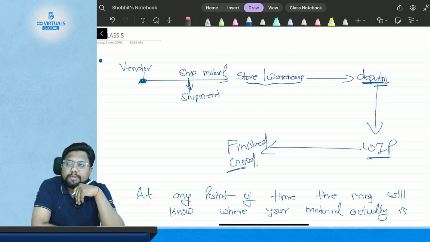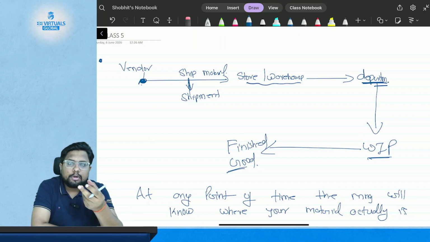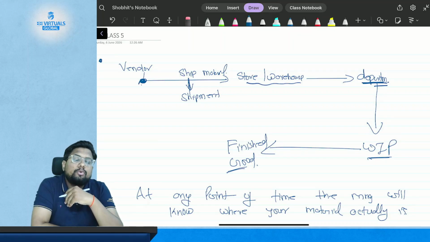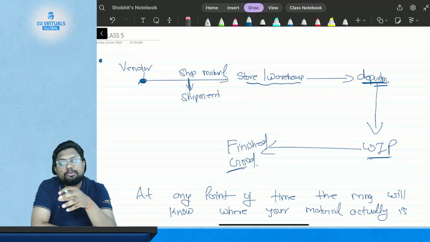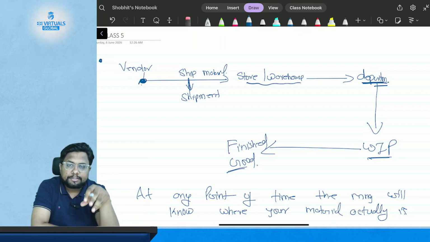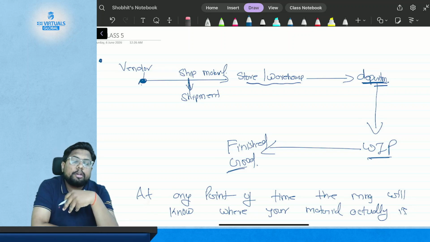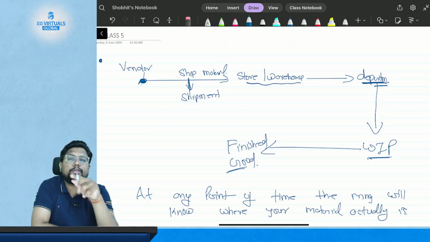Let's start with a basic example. When you order anything from Flipkart or from Amazon, you know where your ordered item is, because every time the item moves from one place to another, you get a notification or your status is updated on the order side. You know that the order has been placed. You also know when the order has been shipped from the vendor. You also know when the order is with the warehouse. You also know when your order has reached your city. Then you also know whether your order is out for delivery or not. And when you get the order, you receive the message that the order has been delivered. So every time you know where your actual product is.